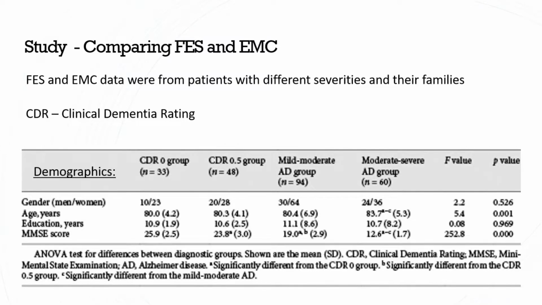For anosognosia, we looked at the study that compared FES and EMC scores from patients and their families. So I'll explain what those scores are on the next slide. But for now, let's look at the demographics. So there were four groups in the study. There was the CDR0 group, so that's clinical dementia rating of 0, the group that scored 0.5, and then two different Alzheimer's groups, a mild to moderate and a moderate to severe.